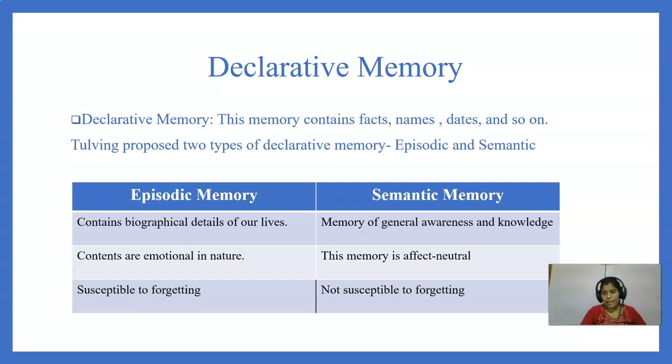The second one is semantic memory. Semantic memory generally contains general awareness and knowledge, like knowledge about facts, historical events, names of important persons, scientists, which are universal truths. So this is not personal memory, so emotions are not attached with it.